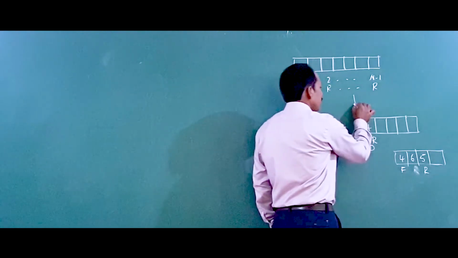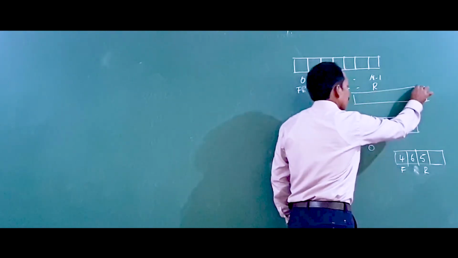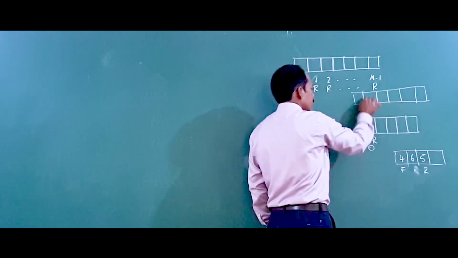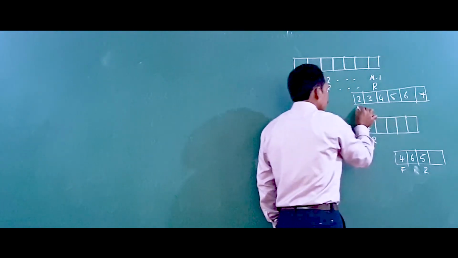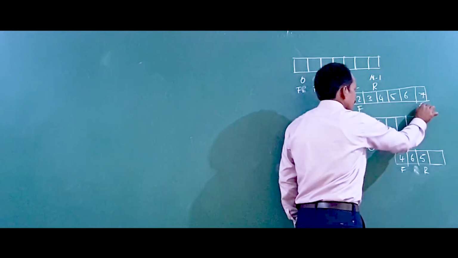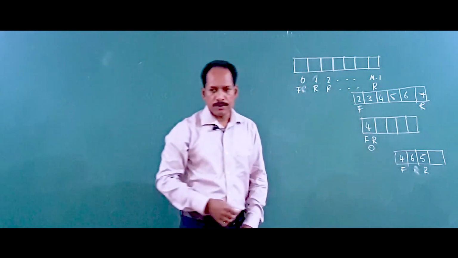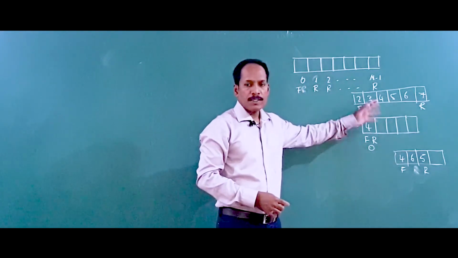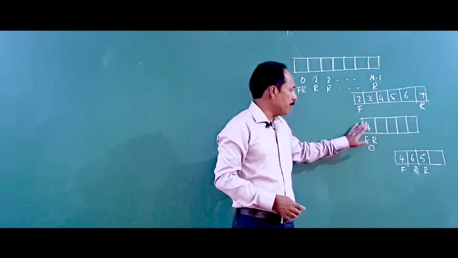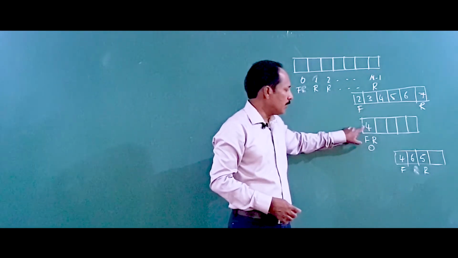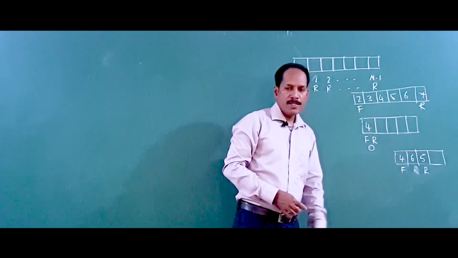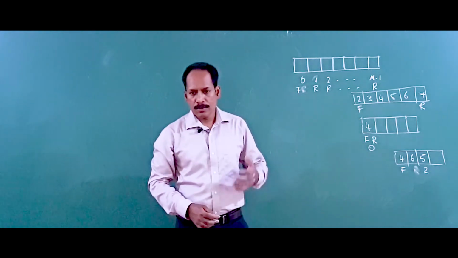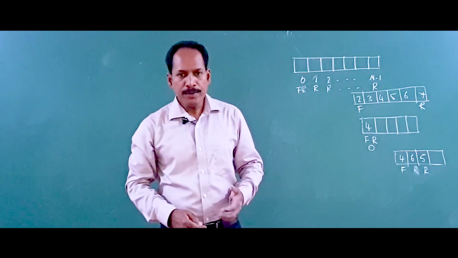Another possibility, just by imagination: the first condition, we have 2, 3, 4, 5, 6, 7. This is front and this is rear. So we cannot insert in this condition. Or we check whether it is empty, that is, the element you are going to insert is the first element. Another case is where some elements already exist, so you just add it. This is how we are going to insert an element into the queue.